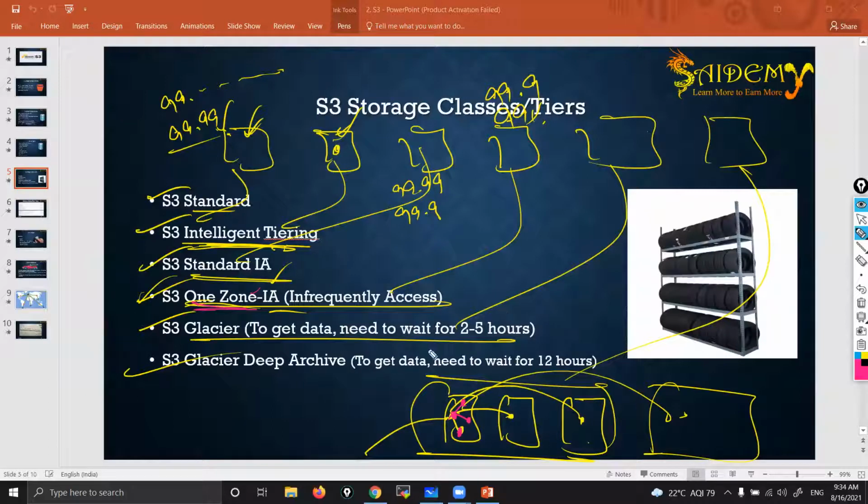Glacier, yes, it is self-explanatory. You can see, to get data, you need to wait for 2 to 5 hours if you upload data here. With Glacier Deep Archive, if you upload data, you need to wait for 12 hours to get the data. Okay, these are the different classes.